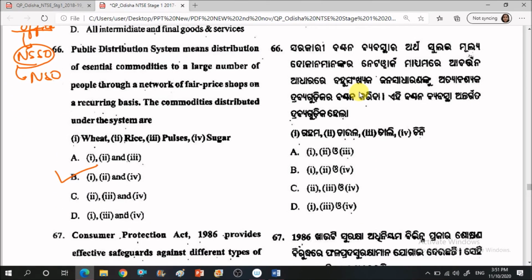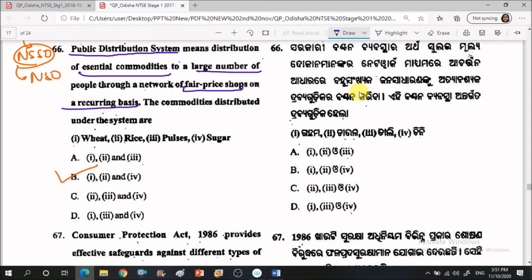So this is the public distribution system. This is about the PDS, public distribution system. It means distribution of essential commodities to a large number of people through a network of fair price shops on a recurring basis. So the commodities distributed under this system are dash. Okay, so it is basically asking which commodities are given under the PDS. And the options are wheat, rice, pulses and sugar.